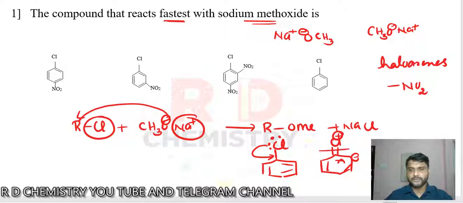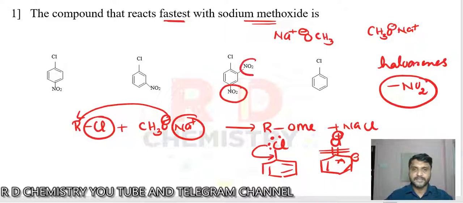So it is not easy to break this carbon chlorine bond. But if there is an electron withdrawing group on the benzene ring, it can increase the reactivity towards nucleophilic substitution reaction, as the number of NO2 groups increases, and preferably at the ortho and para positions, so that the chlorine atom can be easily replaced and substituted by the methoxide ion.